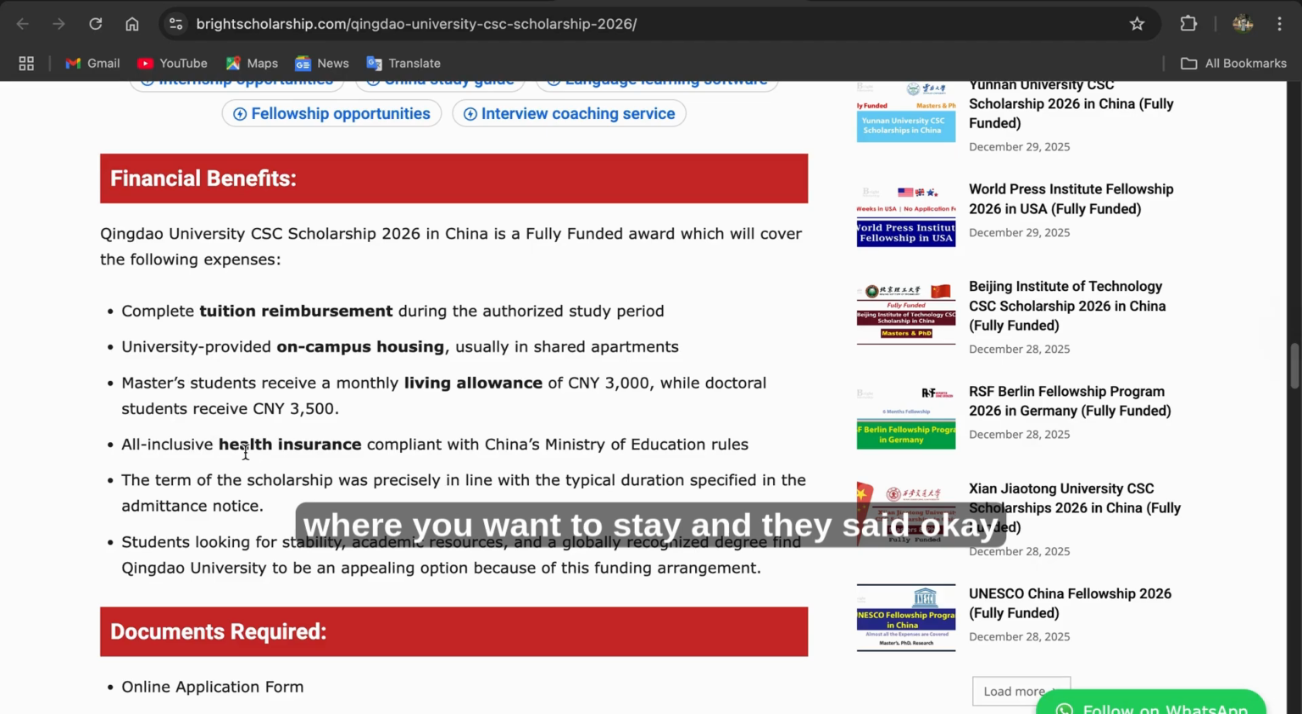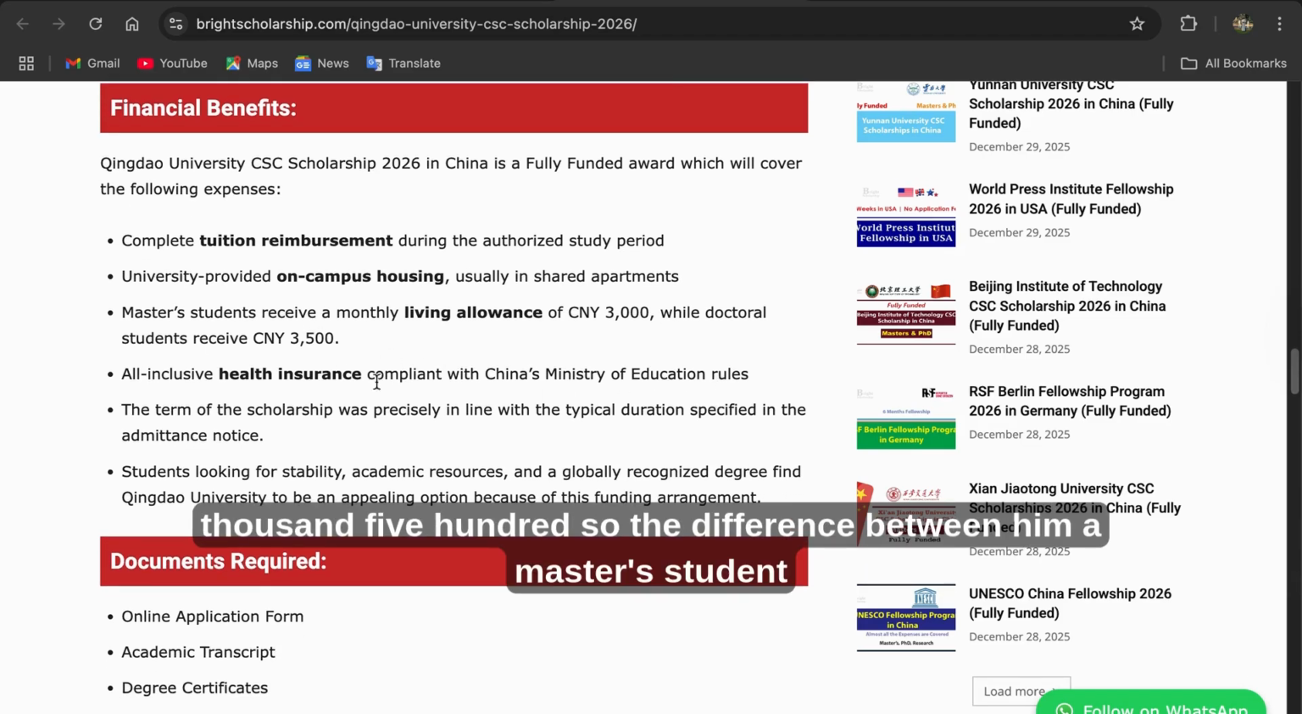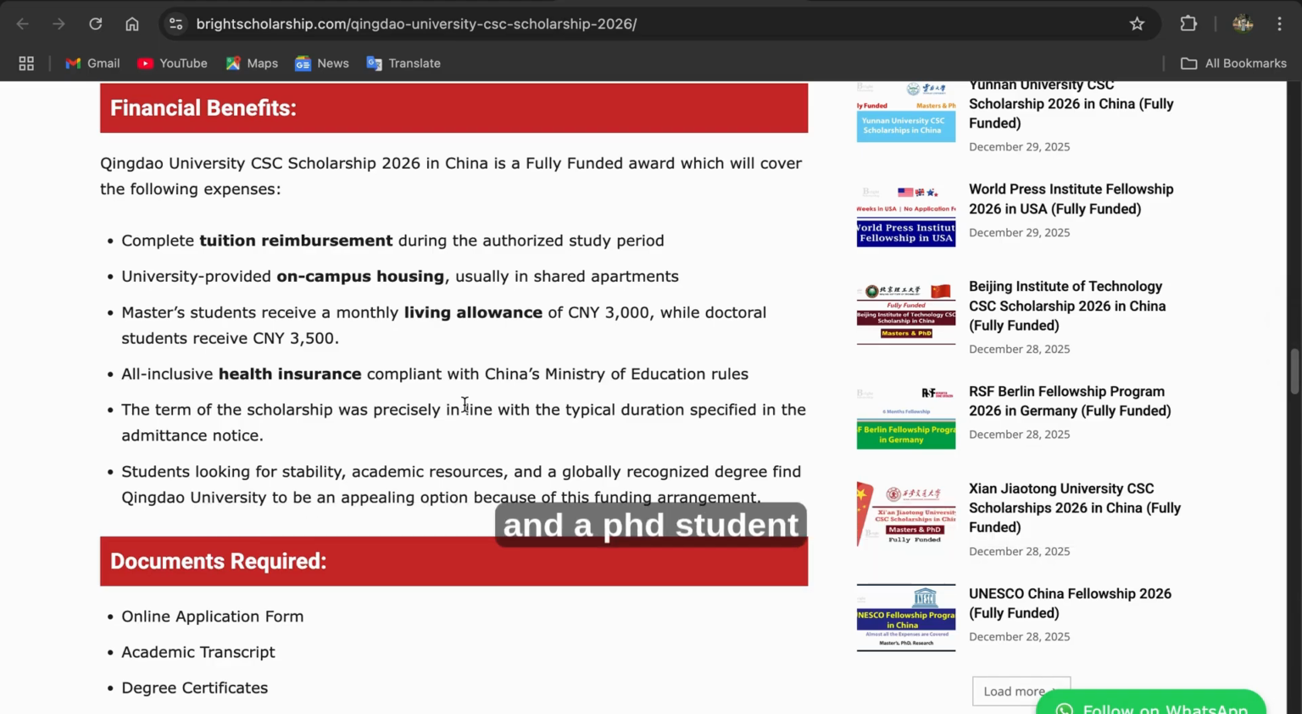And they said masters students receive a monthly allowance. You have the Chinese currency, they will give you 3,000 Chinese currency, while in doctorate it is 3,500. So the difference between a master's student and a PhD student is just 500 Chinese currency.